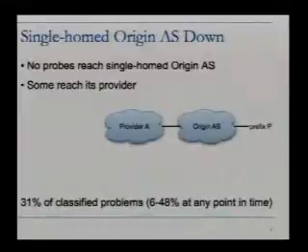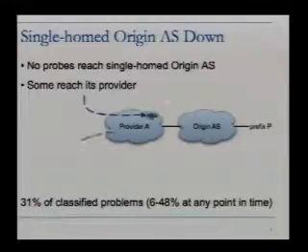So the first class that we're looking for, we're going to call the single-homed origin AS down. So here we have a prefix P that's our destination. It has an origin AS, and we're seeing a single provider A for that origin AS. And in this class, we have no probes successfully reaching the origin AS, but a number of probes are ending up in the provider. And this explained 31